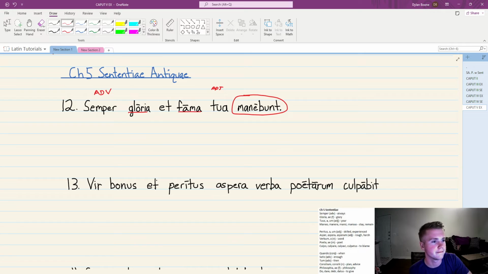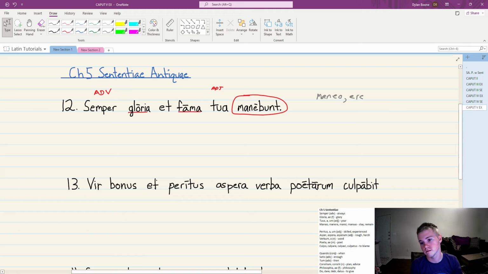All right. So let's start with our verb, right? And this is the new one. So we have maneo, manere. Manere. So we've dropped the re and we've added bunt.